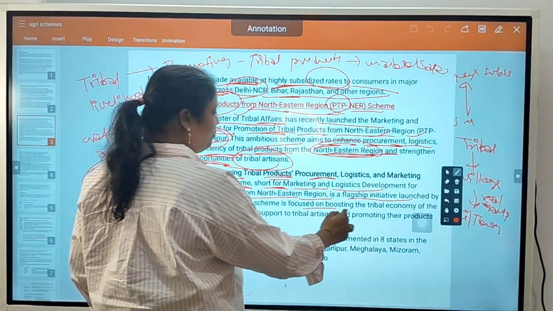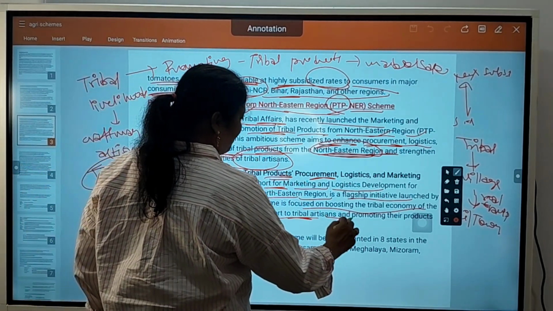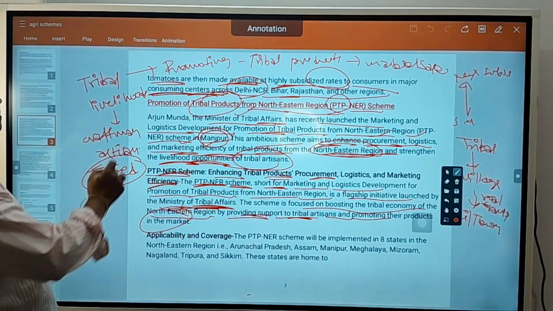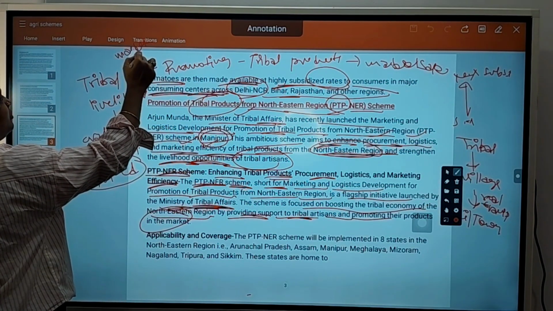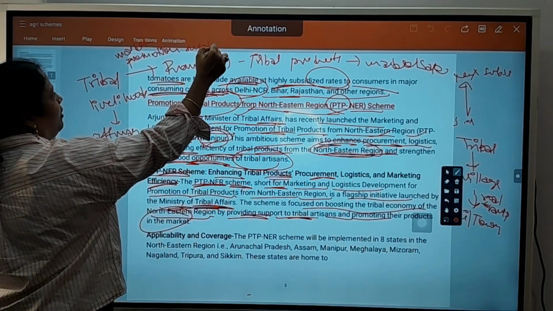It is focused on boosting the tribal economy of the Northeast Region by providing support to tribal artisans and promoting their products in the market. So they will provide marketing, promotion, or supply chain support.